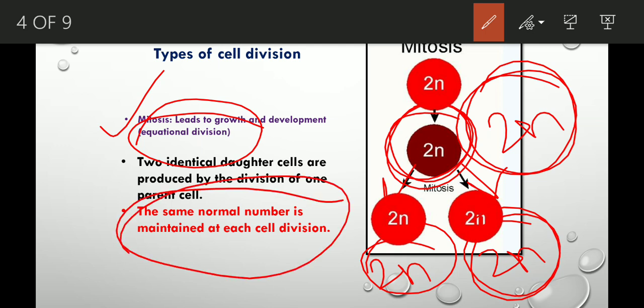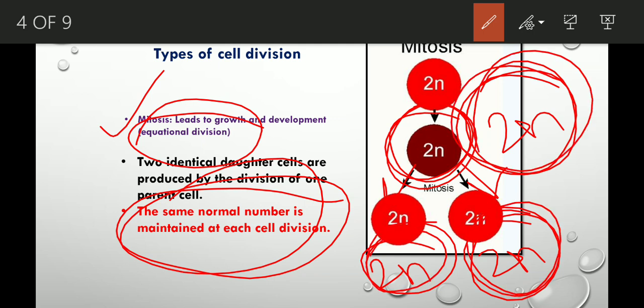This is the very important characteristics of mitosis. In case of mitosis, the division is equal. That's why it is known as equational division. Why? Because here the same number of chromosomes is maintained in all the cells. The parent cell is 2n and the daughter cells produced from the parent cell after the cell division are also 2n. So the same number of chromosomes is maintained.